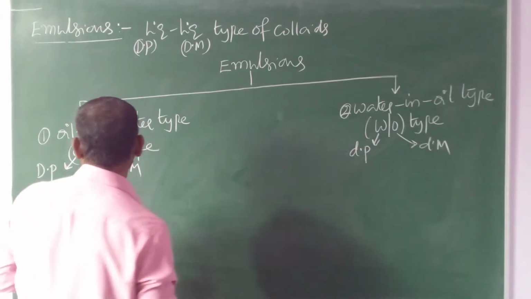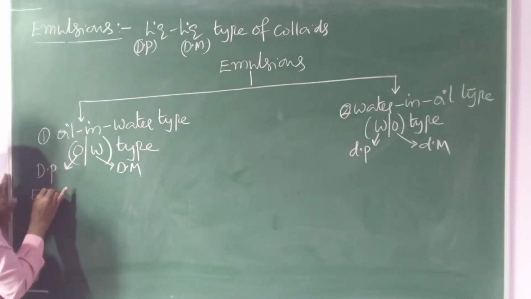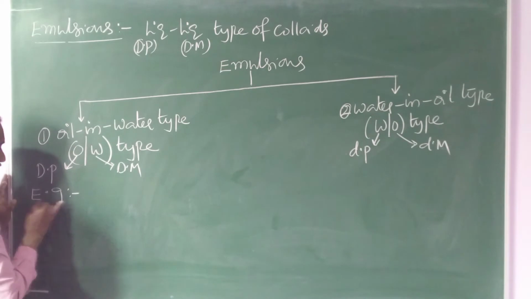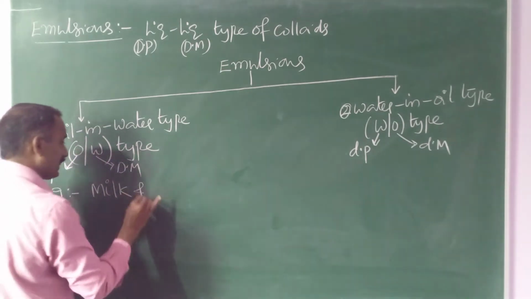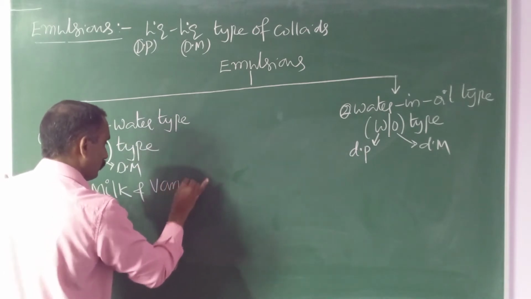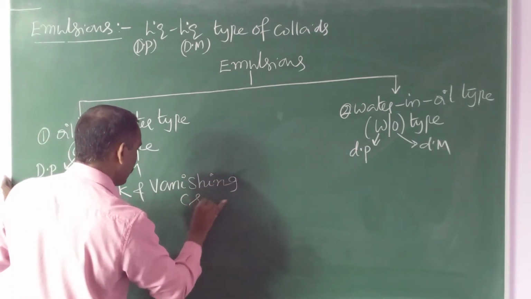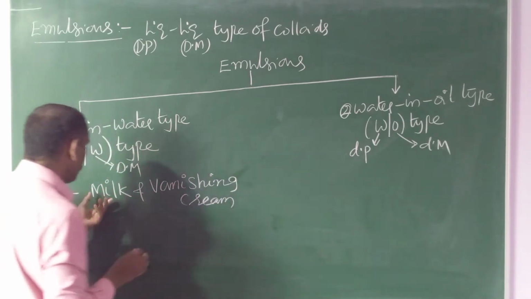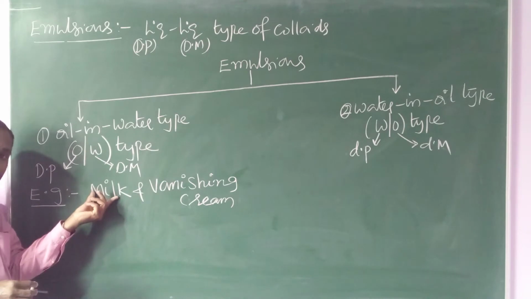Here you should remember the examples. Oil in water type examples: milk and vanishing cream. Already in the beginning we taught about the milk example. So milk is an example of emulsions.